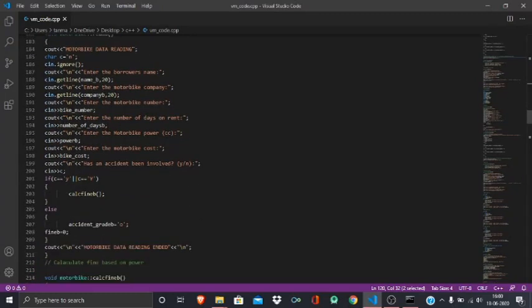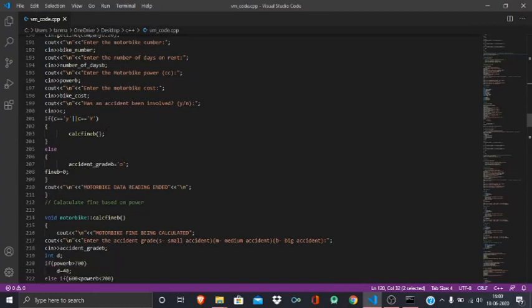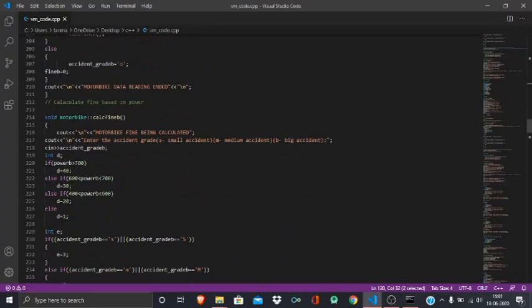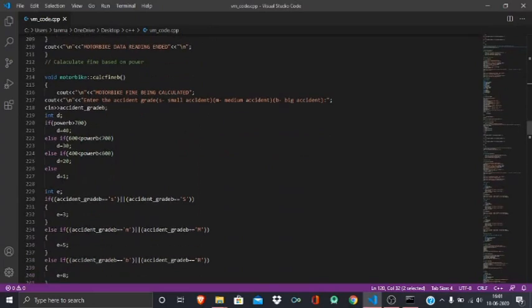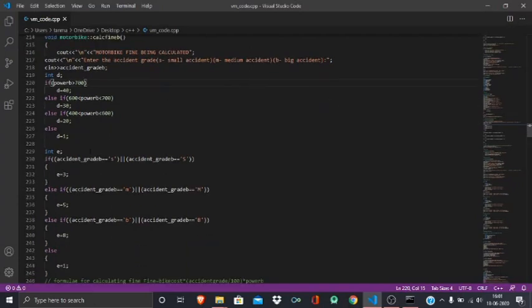Okay, so all things are the same. Fine is calculated in a similar way. The only difference here is that the fine is calculated on the basis of power. If the power is greater than 700 cc, then D will be 40. If it's between 600 to 700, it will be 30. If it is between 400 to 600, it will be 20. And the default case is taken as 1.